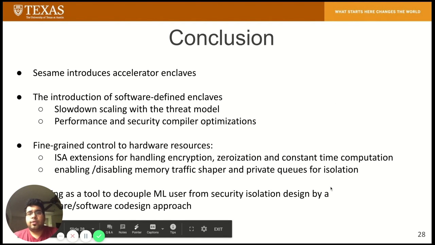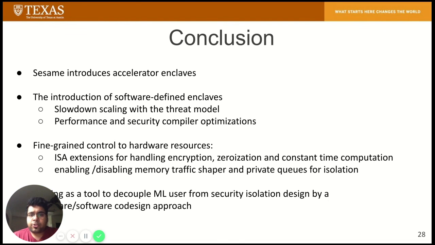Finally, to conclude, Sesame introduces accelerator enclaves. The introduction of software-defined enclaves leads to a slowdown scaling with the threat model, and the compiler performs performance and security optimizations. Fine-grained control of hardware resources through ISA extensions for handling encryption, zeroization, and constant time computation as and when required on the secret data is done in Sesame.